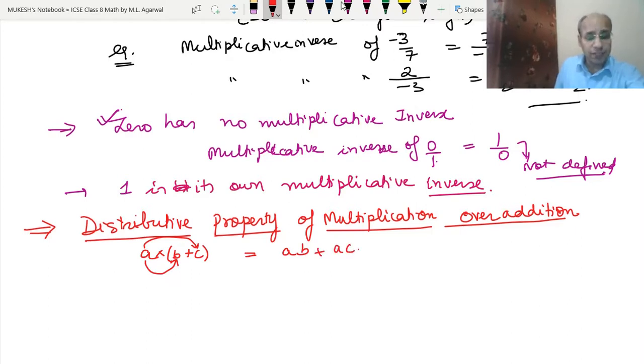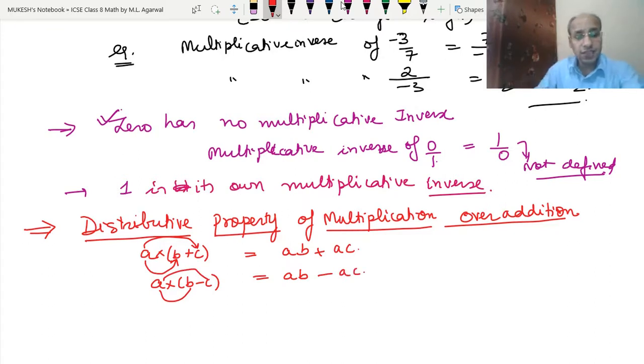Clear? If it is A into B minus C, it equals AB and AC with a minus sign between them. This thing we have learned in class 7 for the integers. The same thing will be followed here.